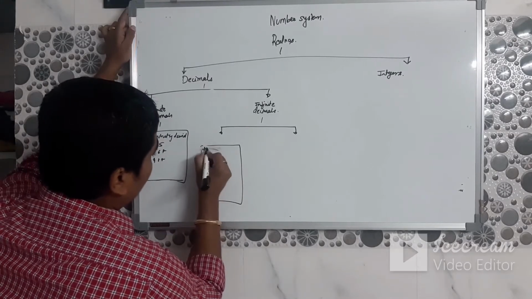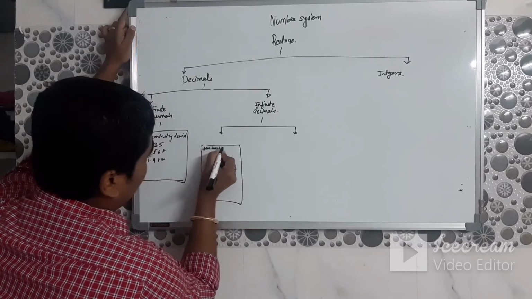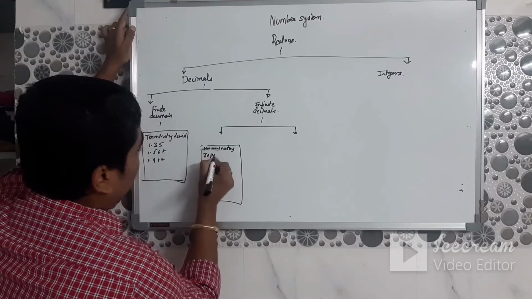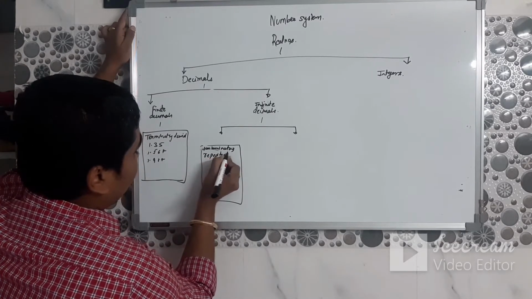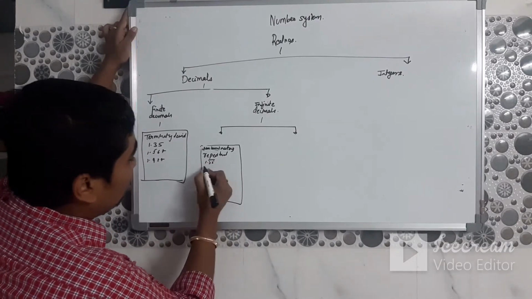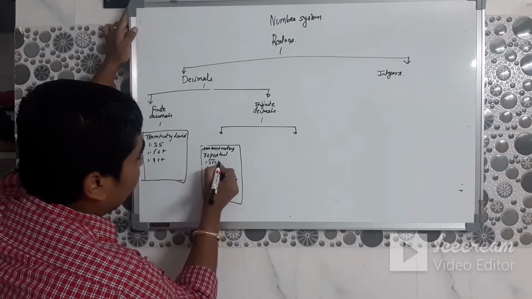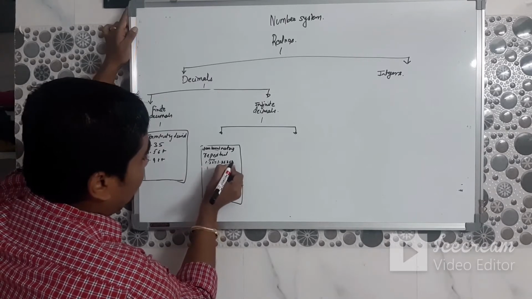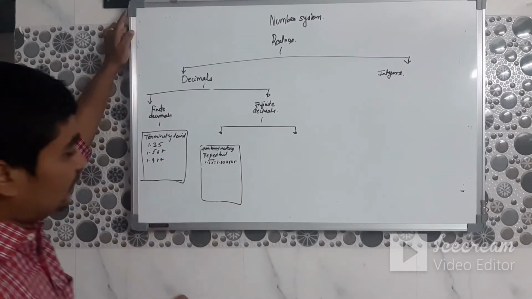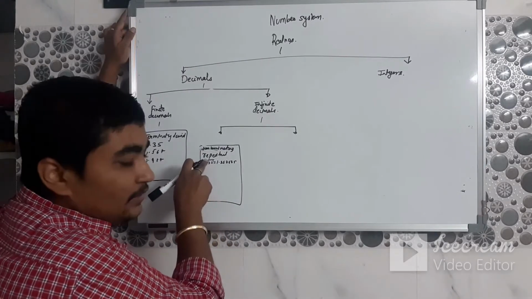Non-terminating, repetitive. 1.35 is represented by a bar. What does bar mean? It can be written as 1.35, 35, 35, 35, like this. When something can be written in the form 35, 35, 35, you represent it by a bar.